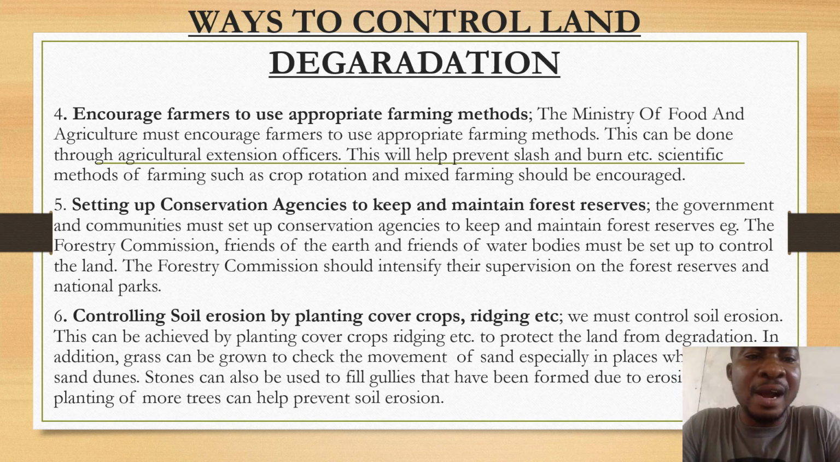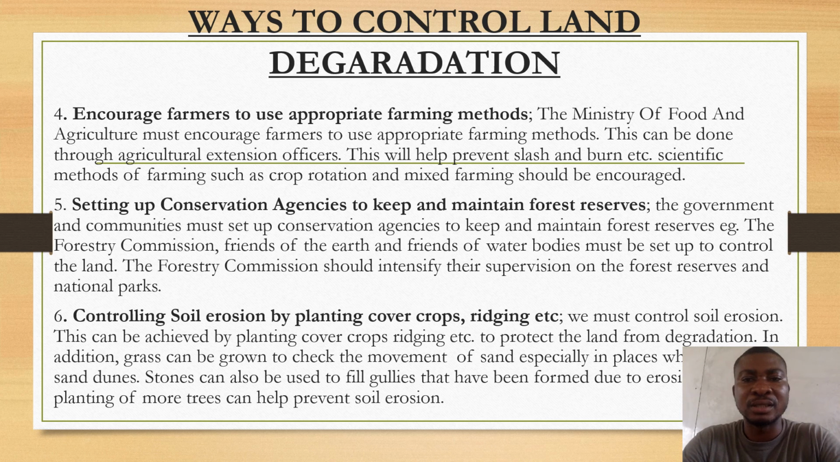Then point number four, encourage farmers to use appropriate farming methods. We have talked about these things several times. We have to encourage farmers to use appropriate farming methods so that the land will be safe. The Ministry of Food and Agriculture must encourage farmers to do this through agricultural extension offices. This will help prevent slash and burn.